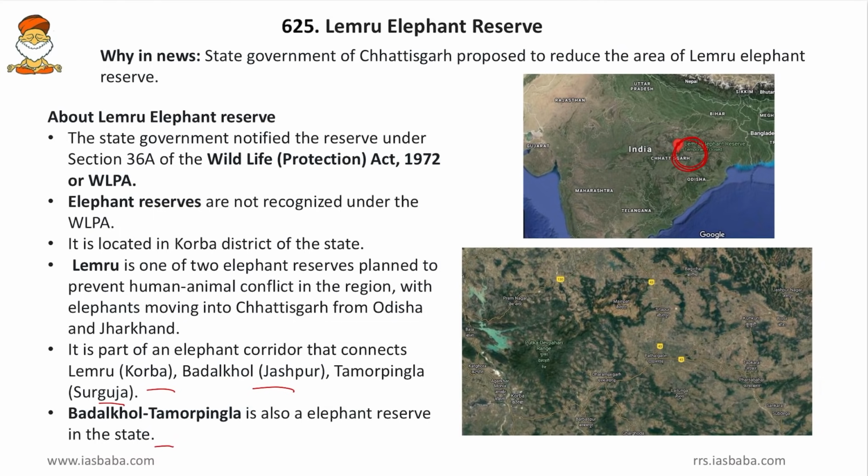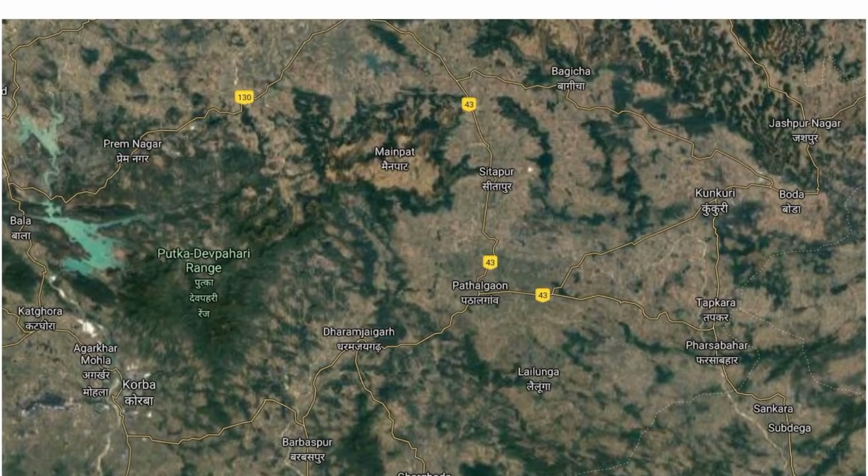So we will see where are these Korba, Jeshpur and Sarguja are located. Yes friends, here we can see the Korba here, and somewhere here lies the Lemru Elephant Reserve. And then here we can see the Jeshpur, and in between Jeshpur and Korba we will get Sarguja. So this is the Korba and Tamor Pingla corridor.